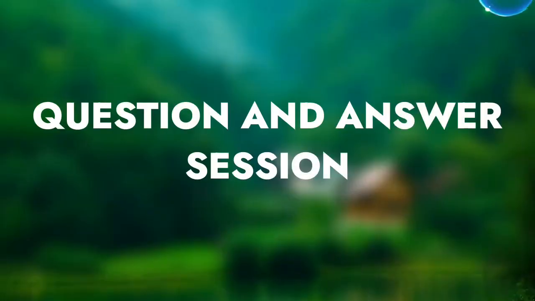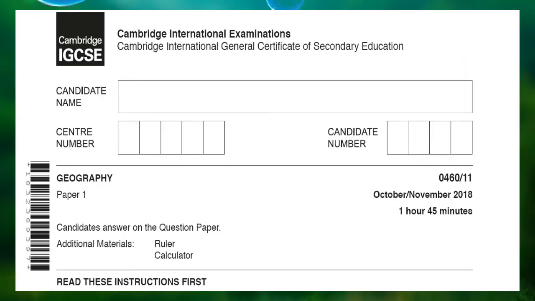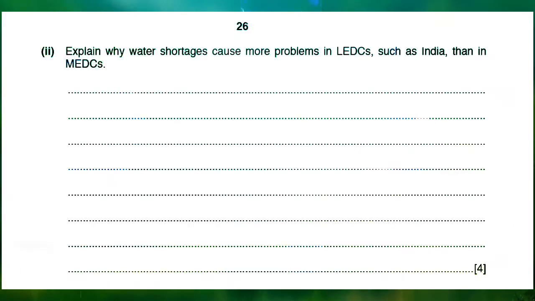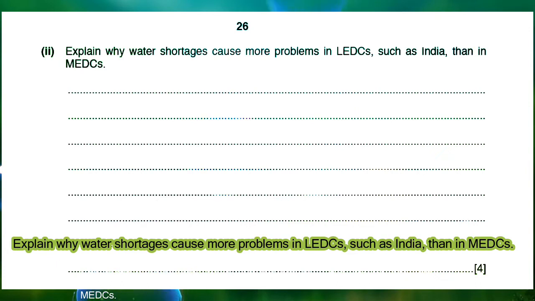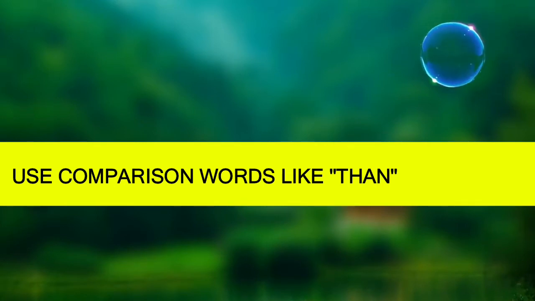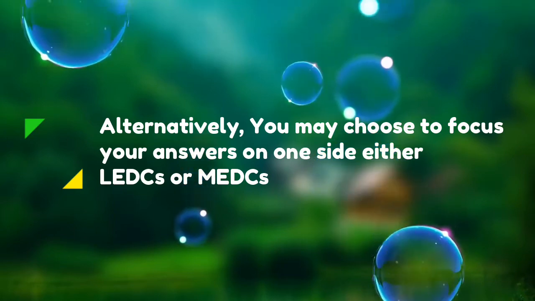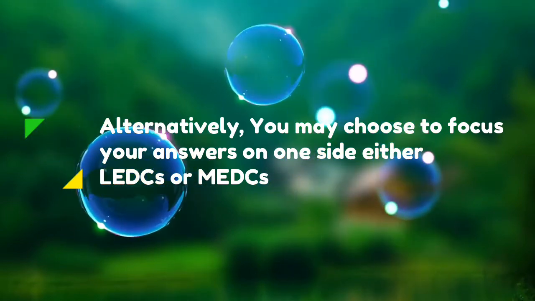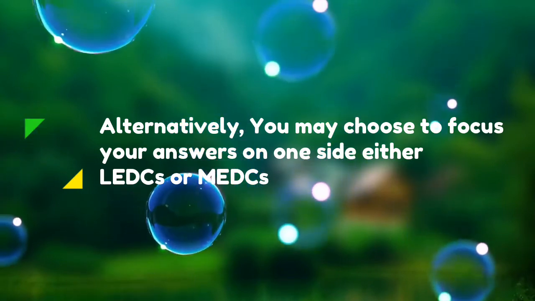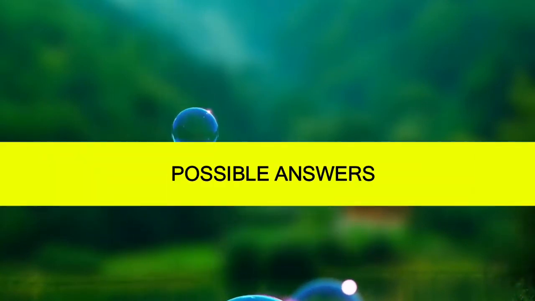Now let's go ahead and answer a past paper question, and this question is taken from 2018. It says, explain why water shortages cause more problems in LEDCs such as India than in MEDCs. So this is a comparison question, so you may want to use words like "than." However, you may also focus your answer on one side, either looking at LEDCs or MEDCs. Whichever side you choose, answers are exact opposites, and I will show you how. So let's take a look at some of the answers.